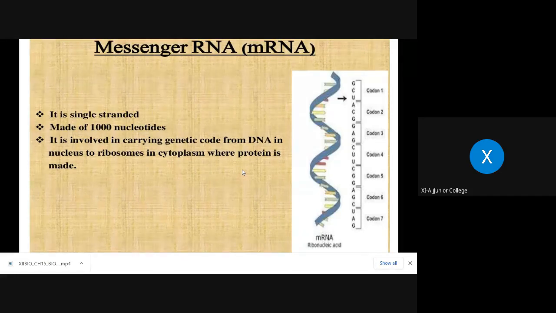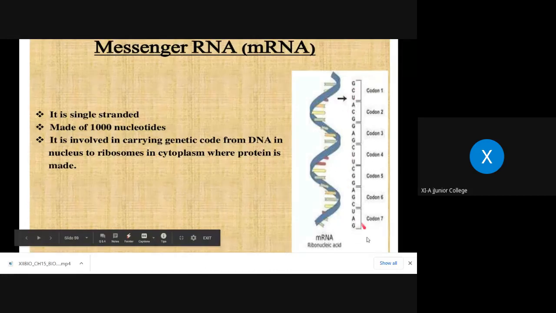Its percentage is hardly 3 to 5% of the total RNAs. Total means all three types of RNAs that are present, non-genetic RNA; out of that, hardly 3 to 5% is mRNA. And what specific things will you remember? Single-stranded. And one more thing: generally, the first codon is called the starting codon, and the last codon is called the termination codon or end codon.